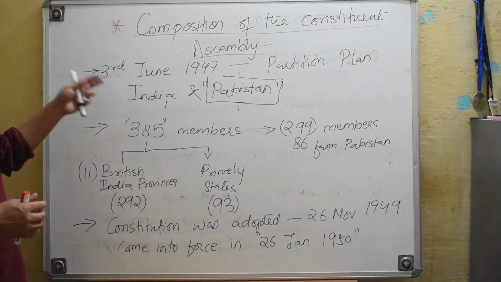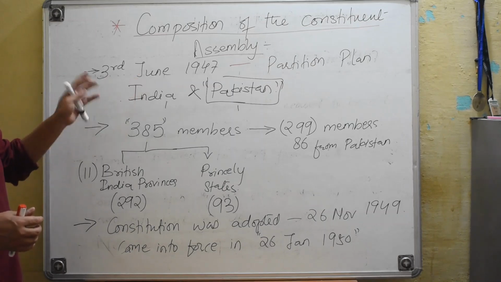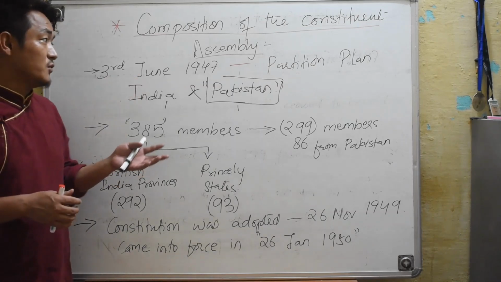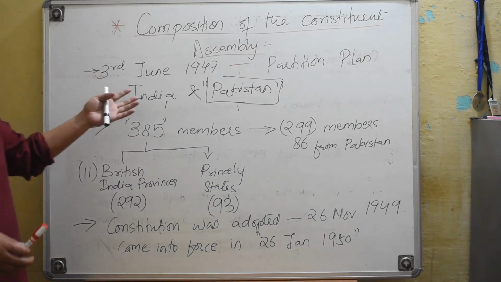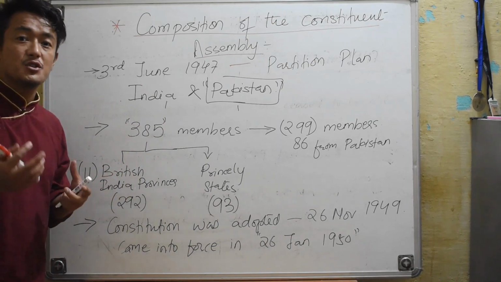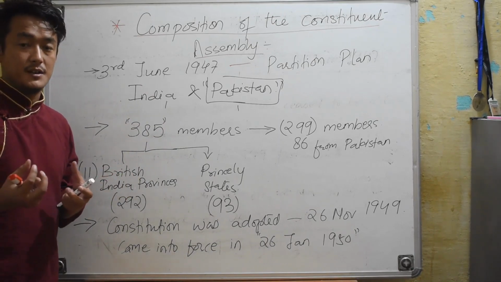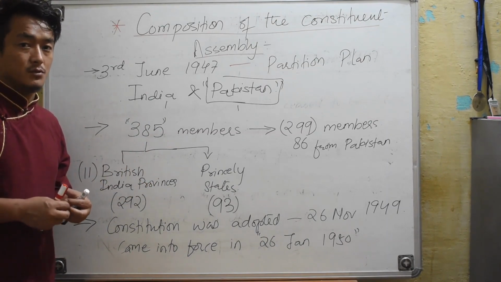So we will start with the date on which, 3rd of June 1947, the plan was proposed for the partition. Alright, so under the partition plan, which resulted in the formation of two new countries, that is India and Pakistan, which used to be one nation under the British rule, right?